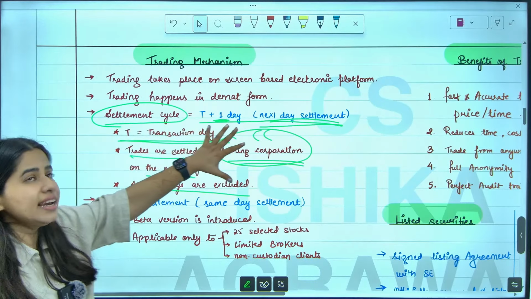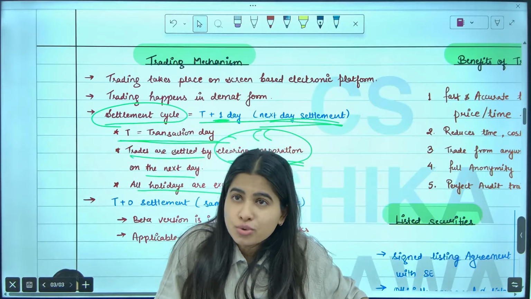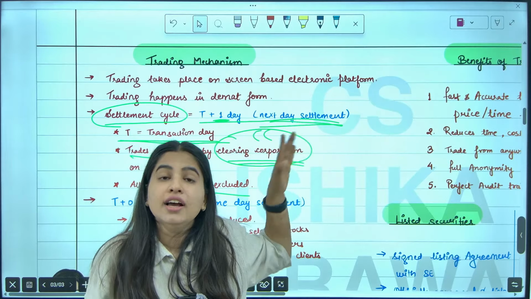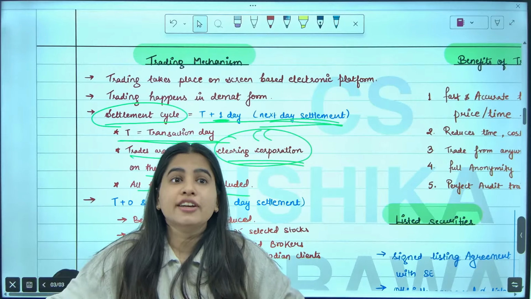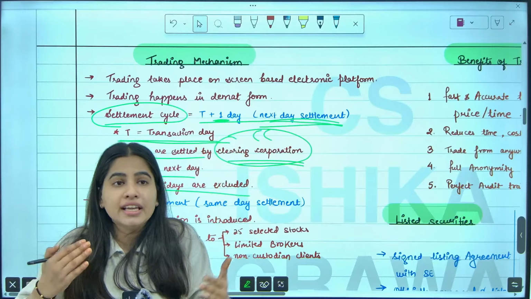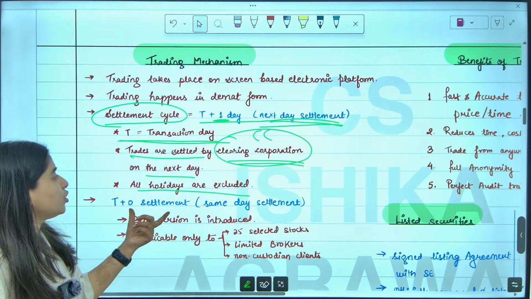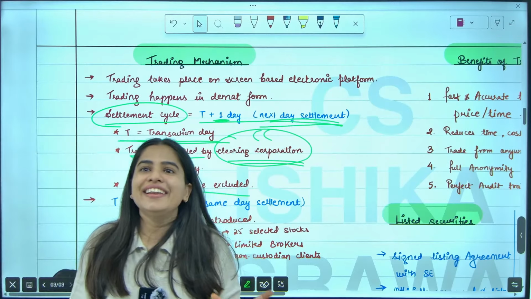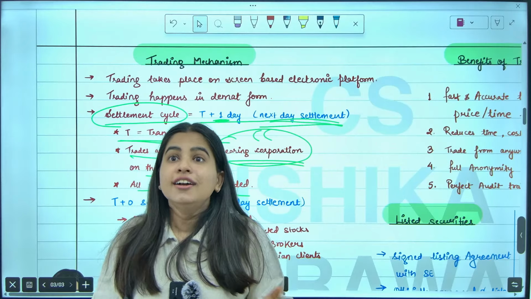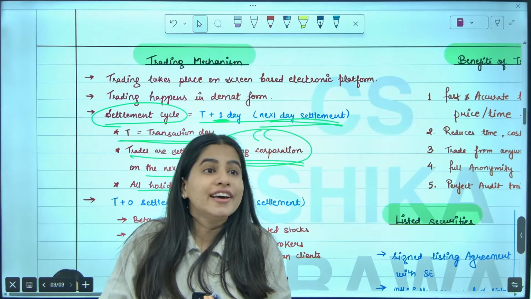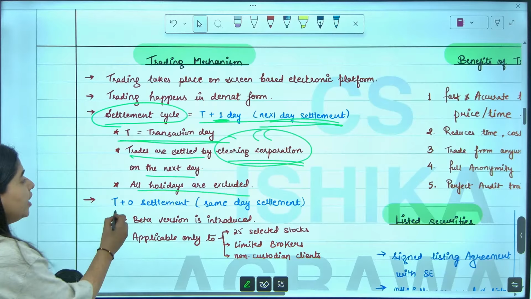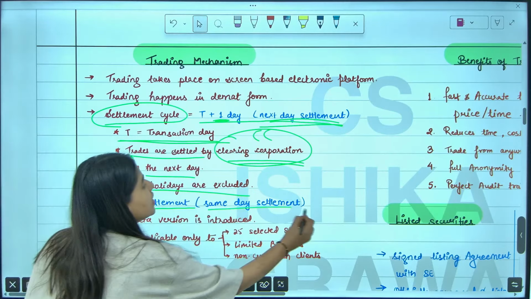Last point, guys, as you all know, earlier there was T plus 2 days settlement. Earlier they used to take 2 days to deliver, 2 days to settle. Now, since we have technological advancement, we are taking only 1 day. So currently we are in the T plus 1 day settlement cycle, but in the near future we are going to see T plus 0 day, that is same day delivery. You can see in many online apps, you get same day delivery. Flipkart has started 30 minutes delivery. Now you place an order, and the same day you will get the delivery. So the stock exchange has also started T plus 0 day settlement, which is known as same day settlement.